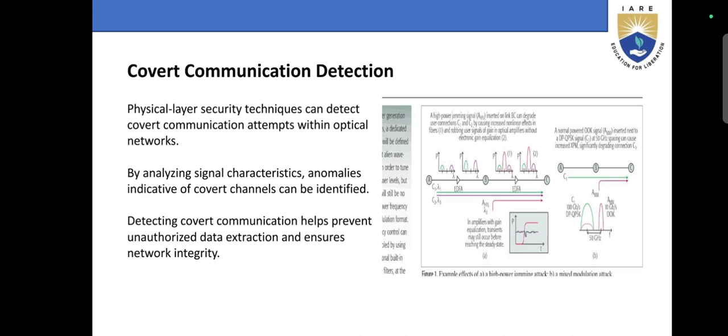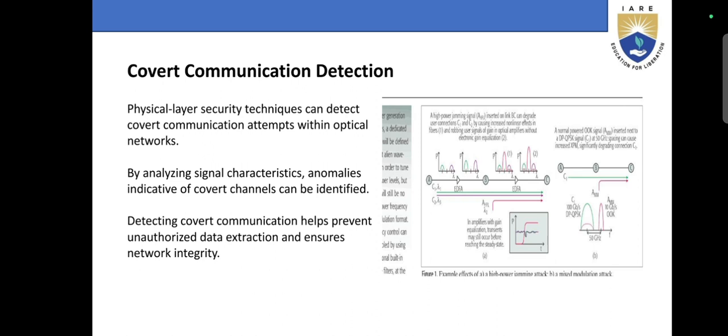Next, covert communication detection. Physical layer security techniques can detect covert communication attempts within optical networks by analyzing signal characteristics. Anomalies indicative of covert channels can be identified.